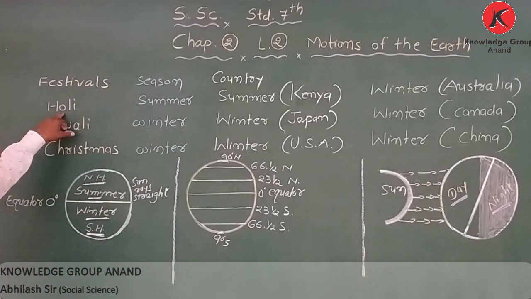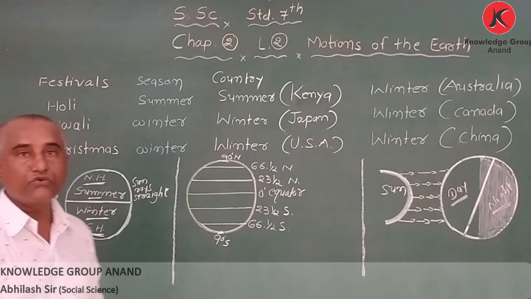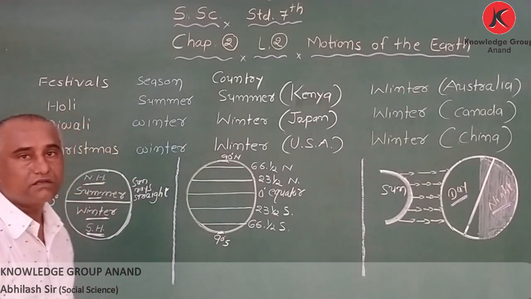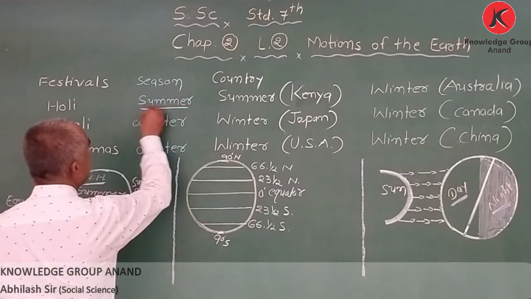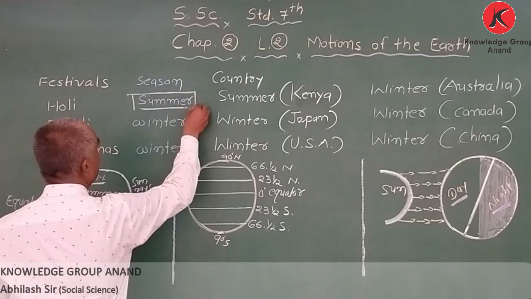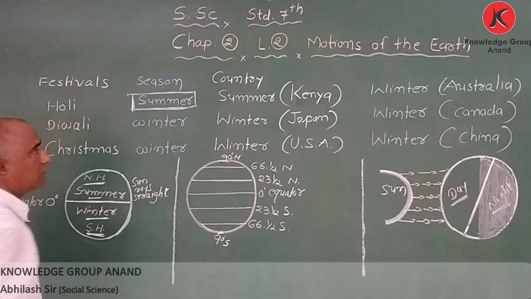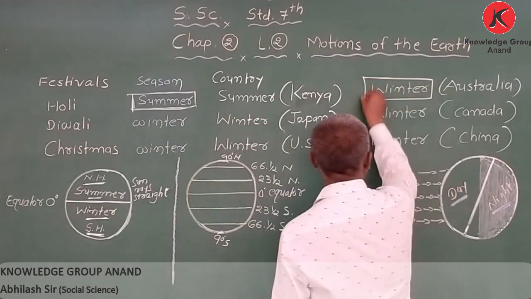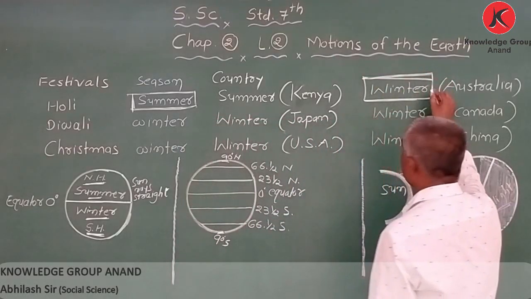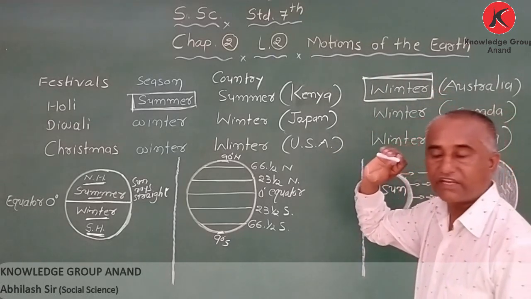Now take the example Holi. Holi is one of the major festivals of Hinduism, and that time we have summer. But at that time in Australia they have winter. Totally opposite season. Got it?